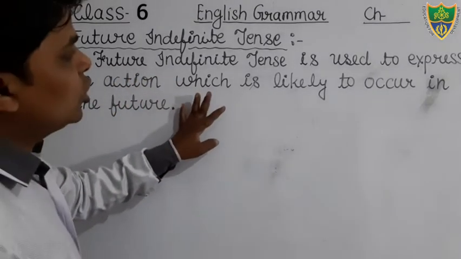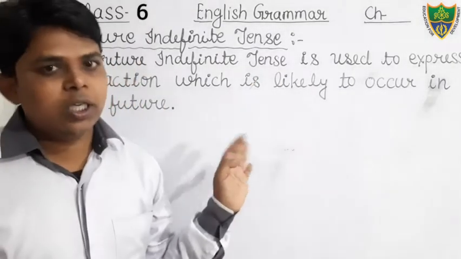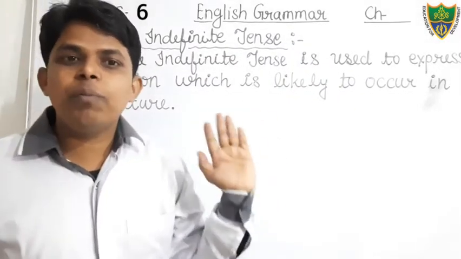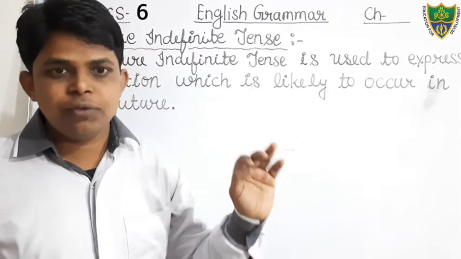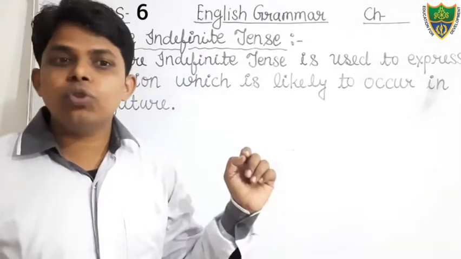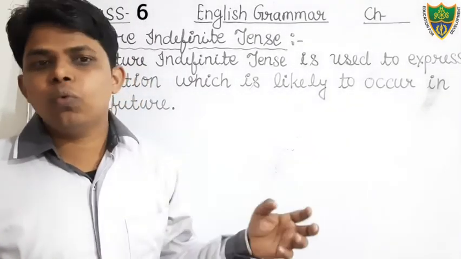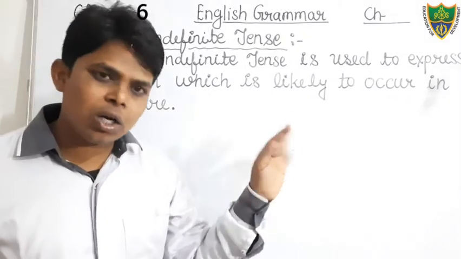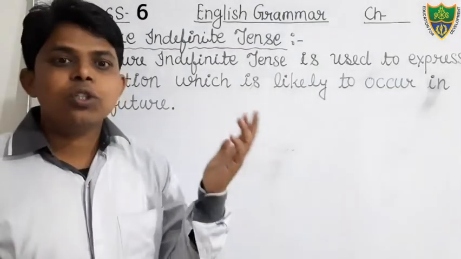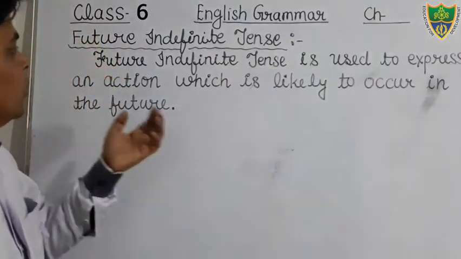Future indefinite tense is used to express an action which is likely to occur in the future. In your book it is also given. You can also write from there. And there are two helping verbs that we use, shall and will. We use shall with I and we, and with other subjects we use the helping verb will. But nowadays in modern English we can use will with all kinds of subjects, but we are studying grammar, so we have to focus on rule.